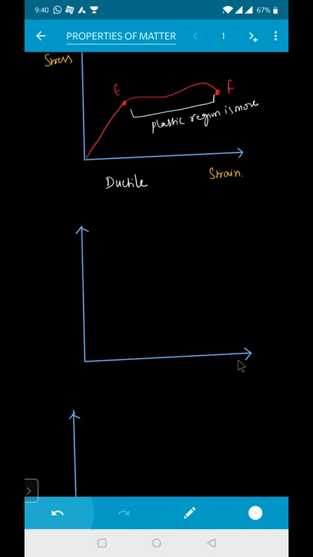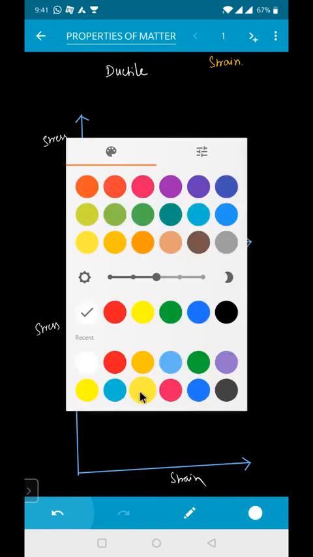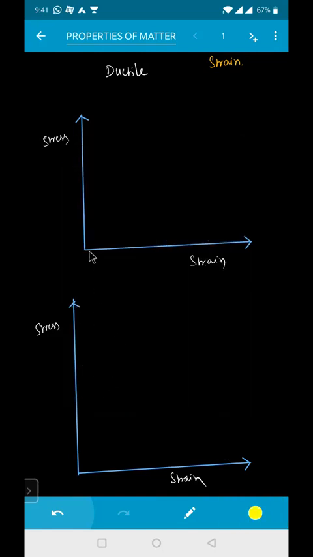I'm just framing one question. See, this one is again your stress and strain graph only. This is stress, this is also stress. This is your strain, and this is also your strain. But now the graph I'm drawing is something like this. Up to this region the material goes like this, and here it comes.